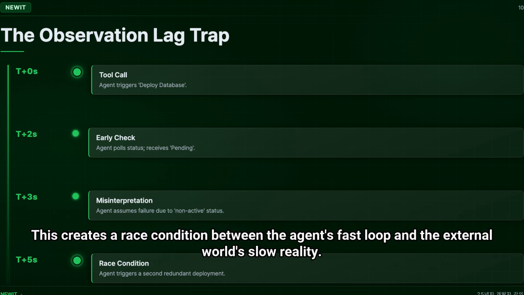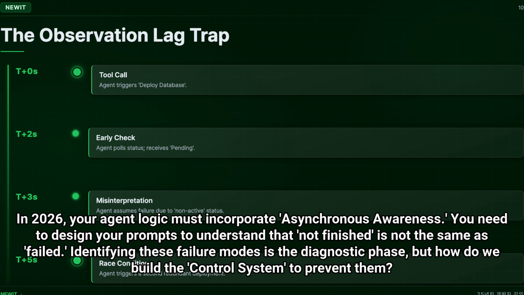This creates a race condition between the agent's fast loop and the external world's slow reality. In 2026, your agent logic must incorporate asynchronous awareness. You need to design your prompts to understand that not finished is not the same as failed. Identifying these failure modes is the diagnostic phase, but how do we build the control system to prevent them?